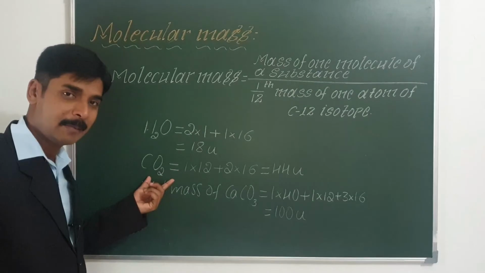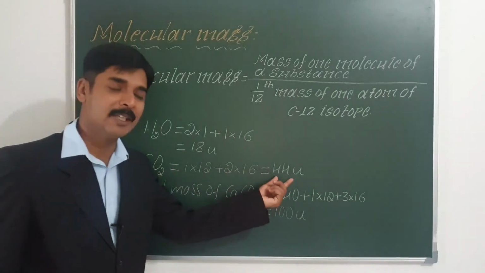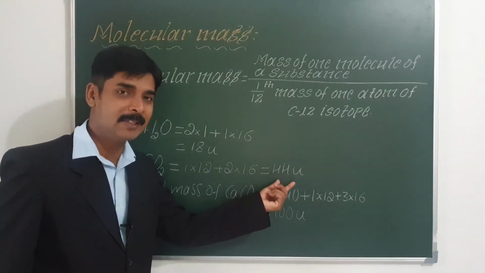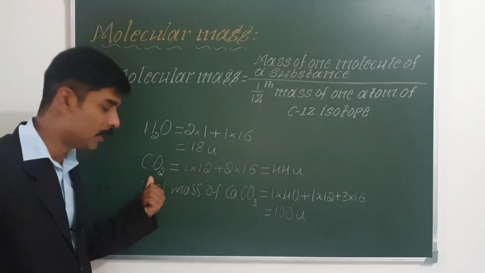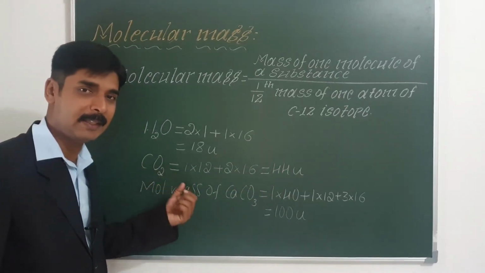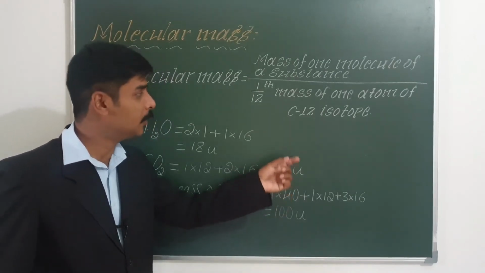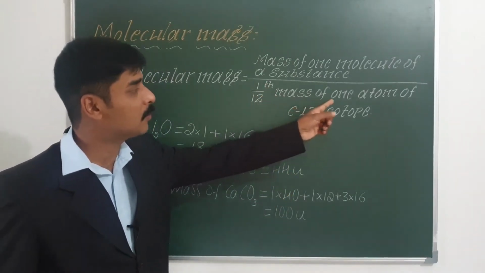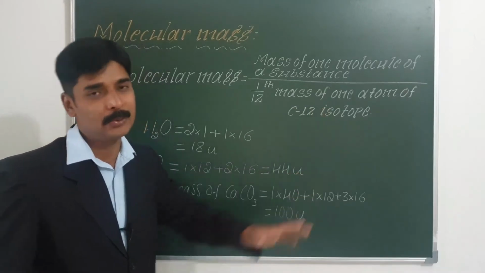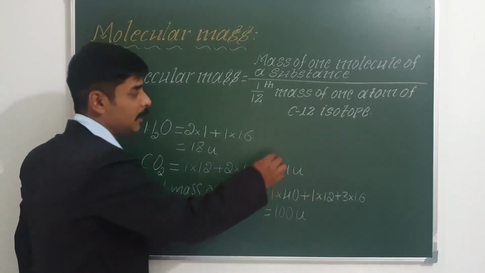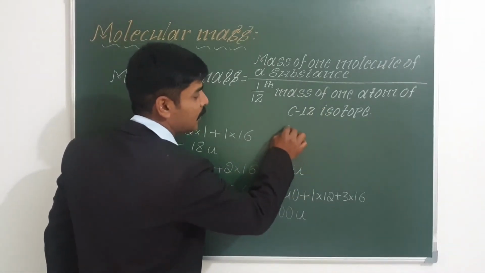What do you mean by the statement that the molecular mass of carbon dioxide is 44 u? It means that one molecule of carbon dioxide is 44 times heavier compared to 1/12 the mass of one atom of carbon-12 isotope. So similarly, what is the molecular mass of an oxygen molecule?